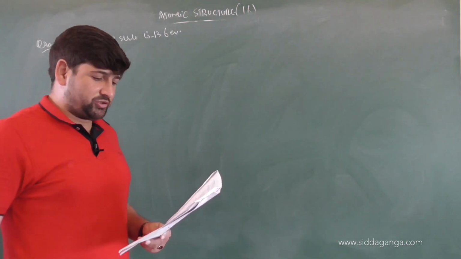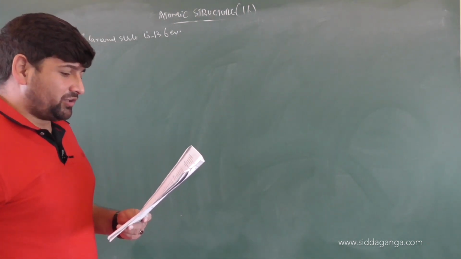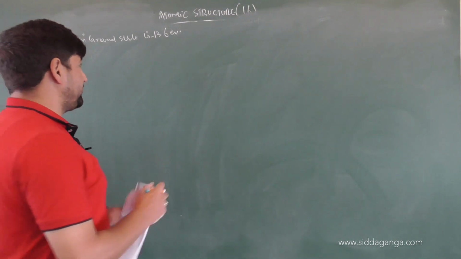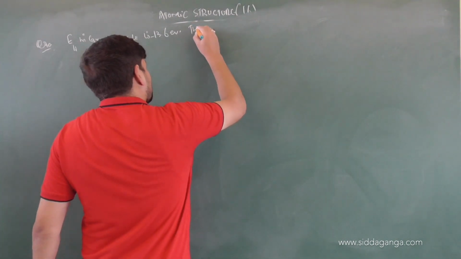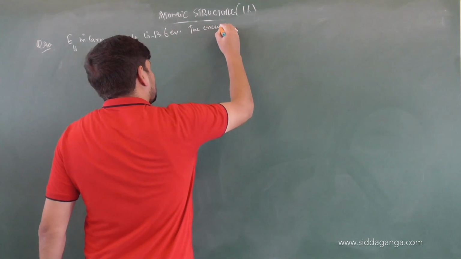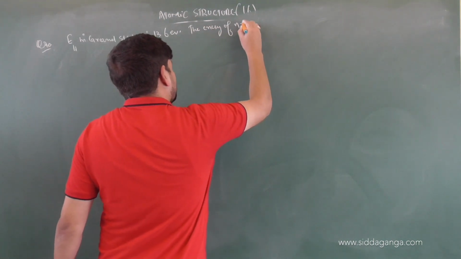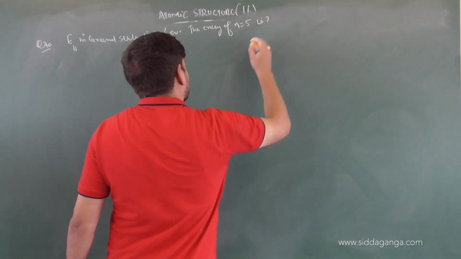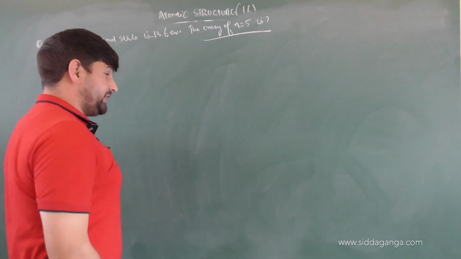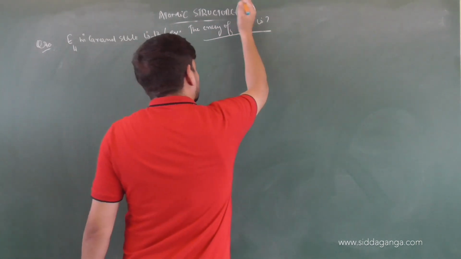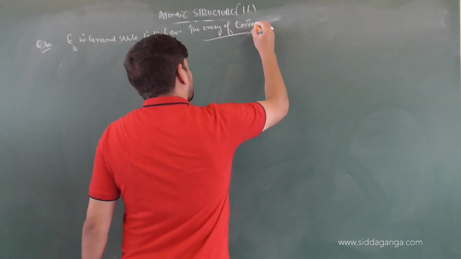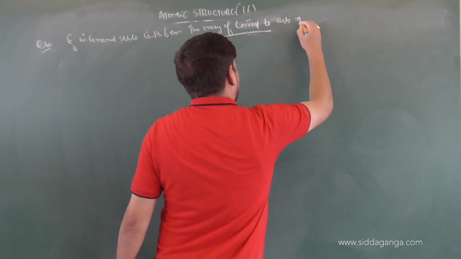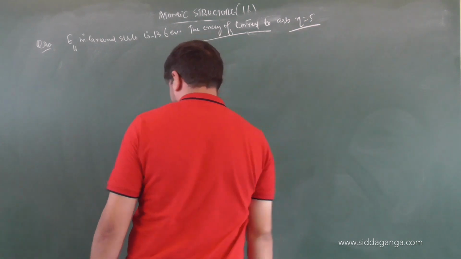The energy of the level corresponding to quantum number n equals 5 is, the energy corresponding to the orbit with n value equals 5 will be. That's the question which is asked.